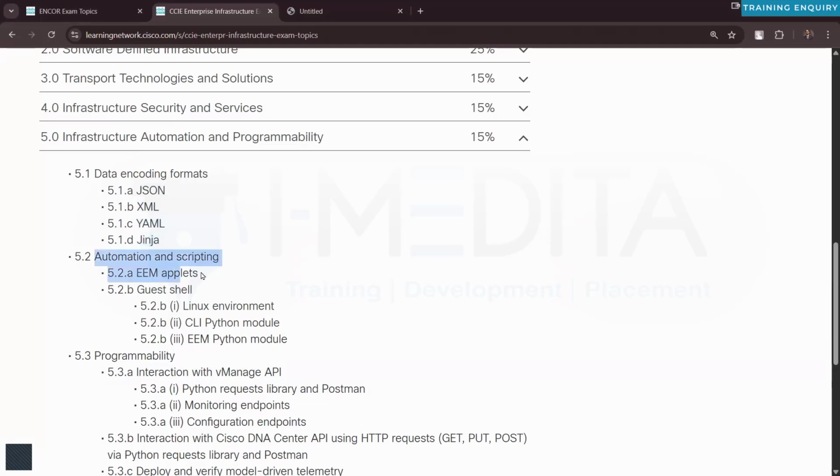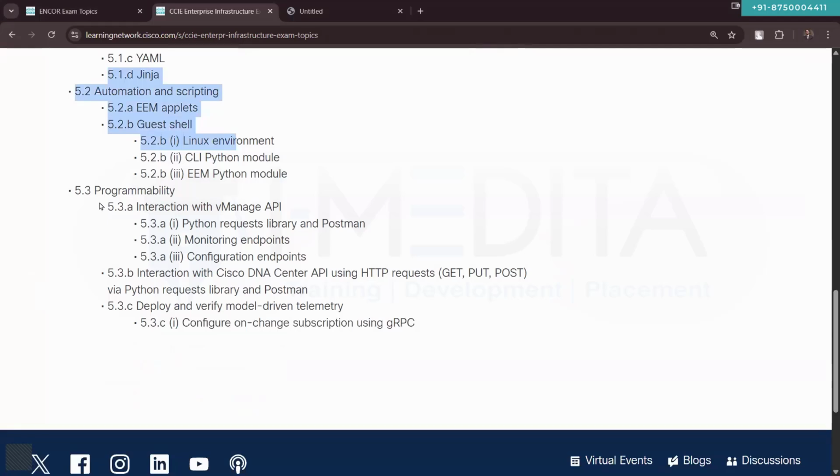Then they want you to know what this EEM, embedded event manager, is. What is this guest shell option that we have in the IOS XE devices? What does this guest shell provide? What can we do under the guest shell? Like, can we do Python scripting and all that? What things can we do under the guest shell? And then they just directly jump to software-defined networking programming.